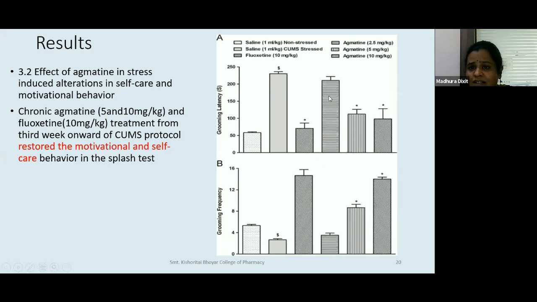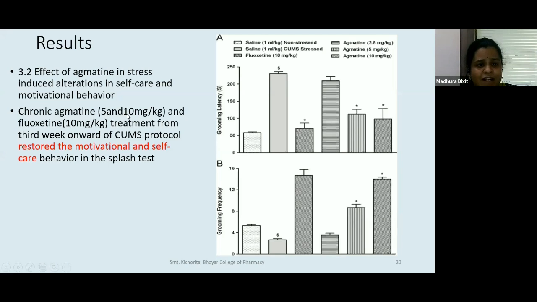As against that, you can see this is agmatine 2.5. So agmatine 2.5 is not showing any major effect. Again, for 200 seconds or so, the animal is not interested to clean itself, and the frequency is also less. However, if we look at agmatine 5 and 10, they are effective. So quickly in 100 seconds, the animal is ready to groom itself. Here, maybe less than 100 seconds, and the frequency is also 8 or 9 times, and here it would be somewhere between 12 to 16, meaning maybe 14 or so.